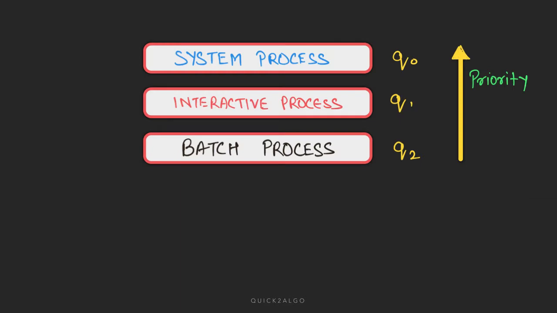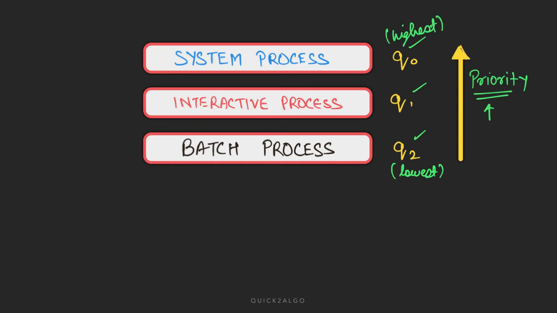Now let's take a look at this diagram. This is a very simple diagram. We have three queues: Q0, Q1, and Q2. Now the priority of Q0 is higher. Based on this, as we go up, priority increases. So the priority of Q2 is lowest, and the priority of Q0 is highest.